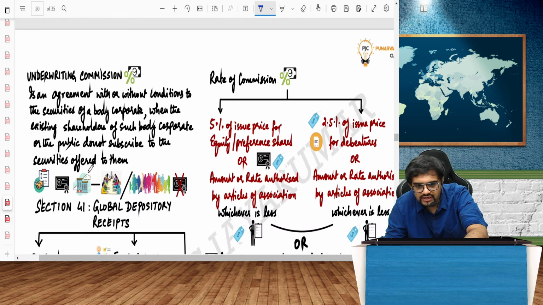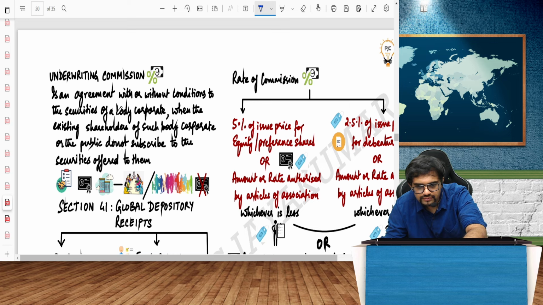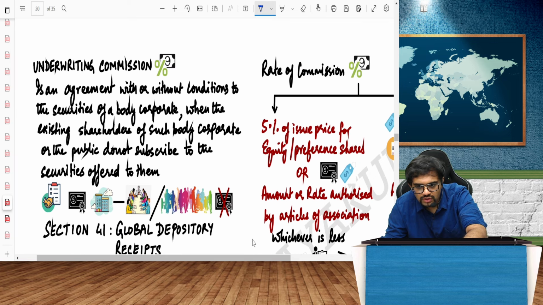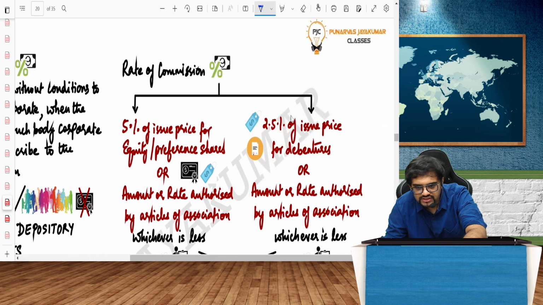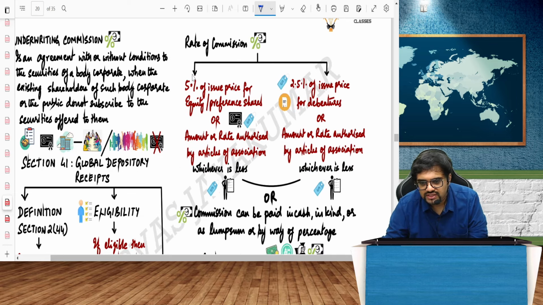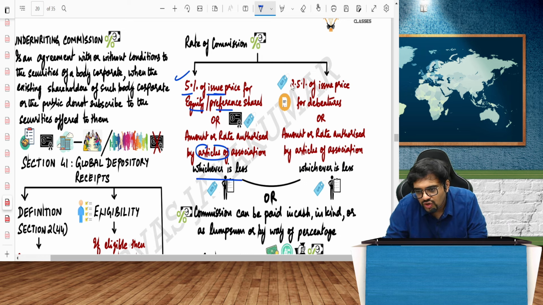Coming to underwriting commission. How much commission can you give, guys? It's given here, all MCQ questions they can ask. 5% of the issue price for equity or preference share or amount as authorized in the articles, whichever is less. Or 2.5% of issue for debentures or rate, whichever is less. Guys, Companies Act says 5%, or amount authorized in the articles, whichever is less.